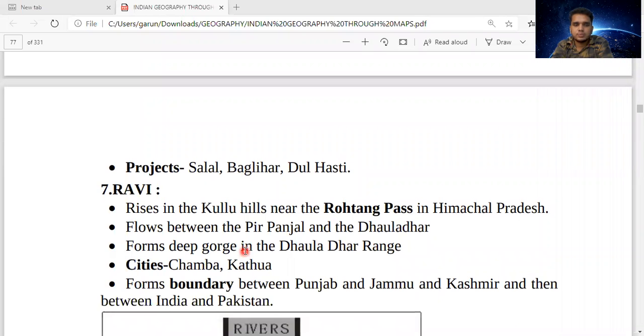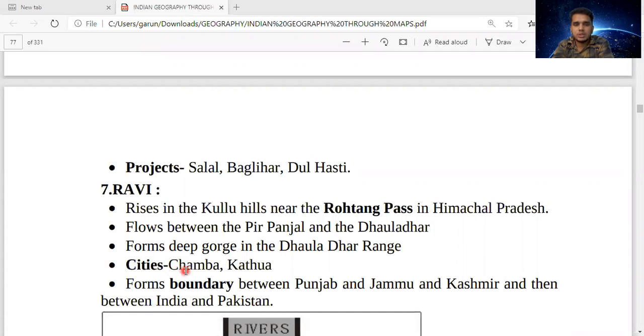Next is Ravi River. Ravi River rises in Kullu Hills near Rohtang Pass in Himachal Pradesh. Flows between the Pir Panjal and Dhauladhar mountain ranges. Forms deep gorge in Dhauladhar range.